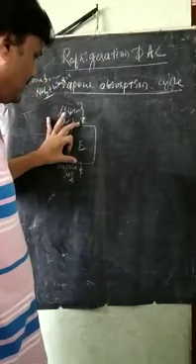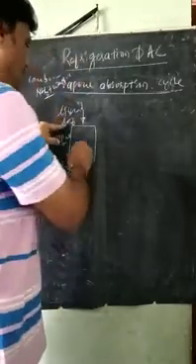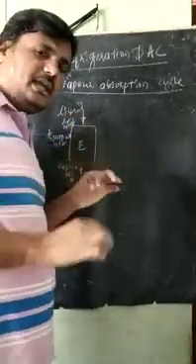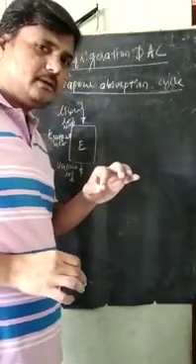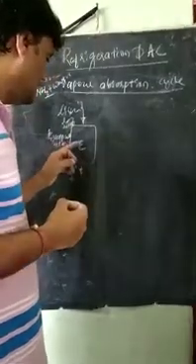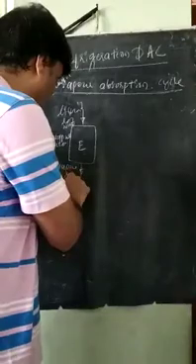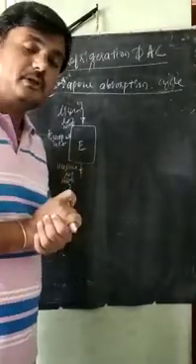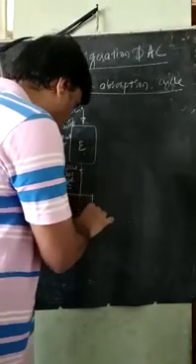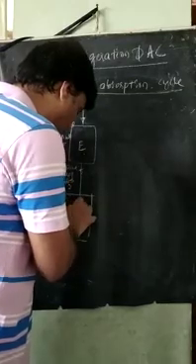What is in this evaporator? Liquid ammonia is coming. It will absorb the heat, as it has a very low boiling point. Ammonia is also a refrigerant. Then it becomes vapor ammonia, NH3. It is in the vapor form. Next, it goes to another important element in this cycle, called the absorber.